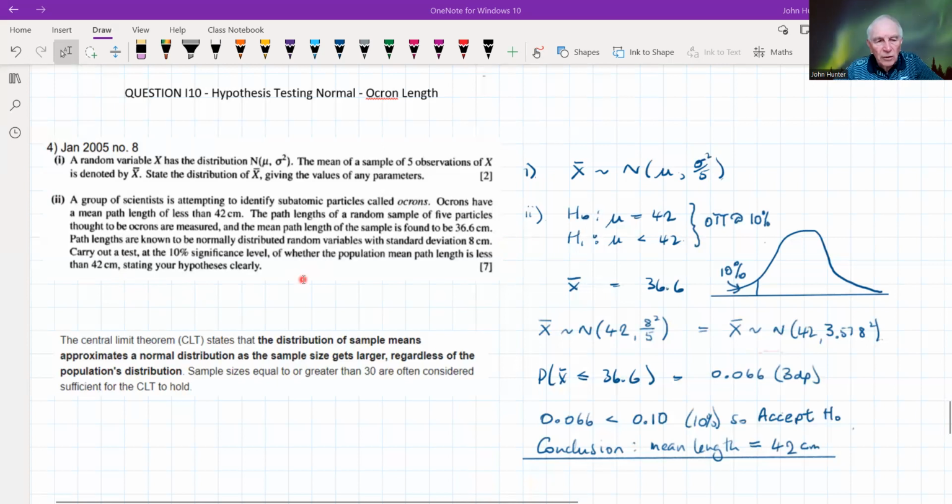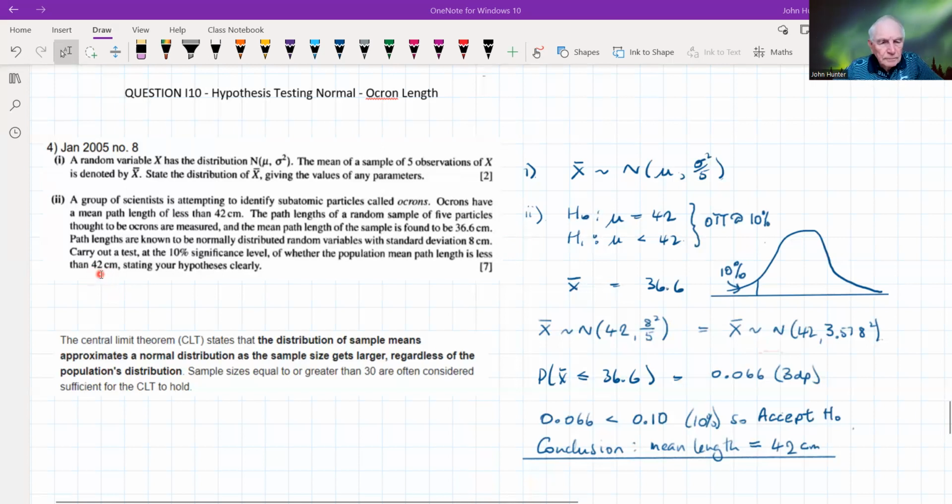Now, this seems a bit odd, doesn't it? Because we're actually told that the mean path length is less than 42. That is known. But really, the only thing we've got to go on is this 42 centimeters, so this has to come into our null hypothesis.